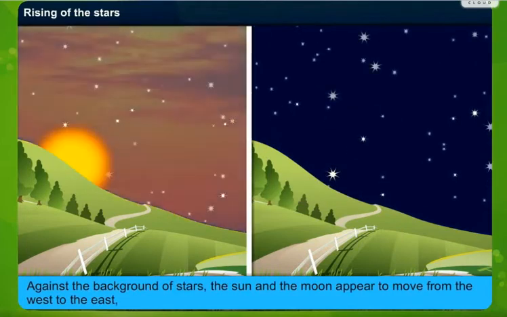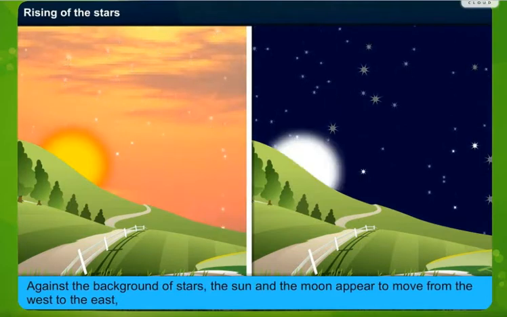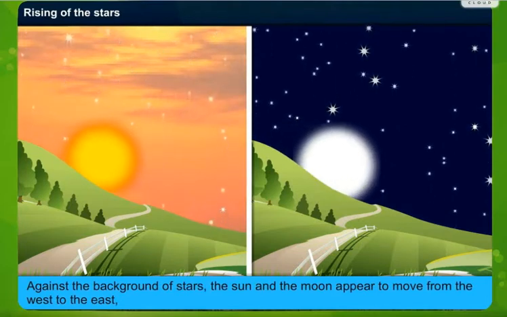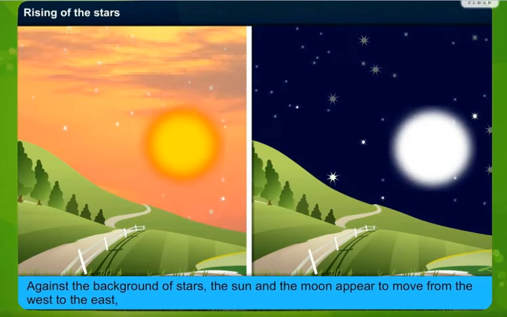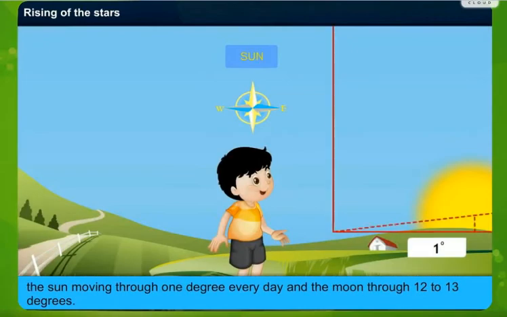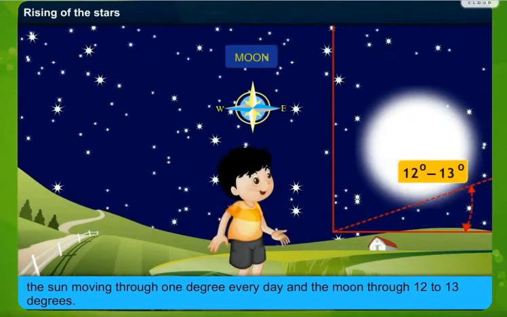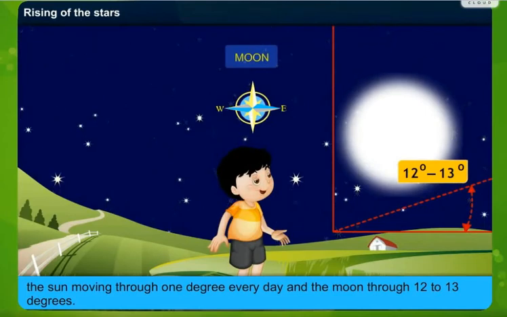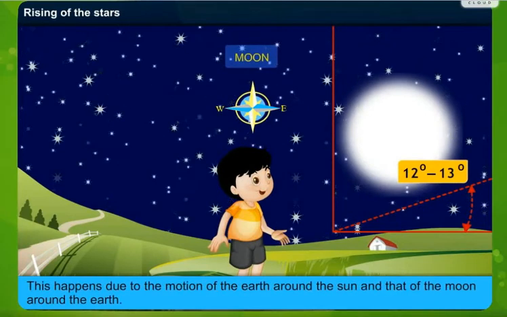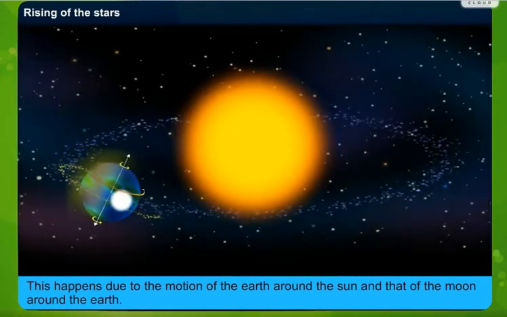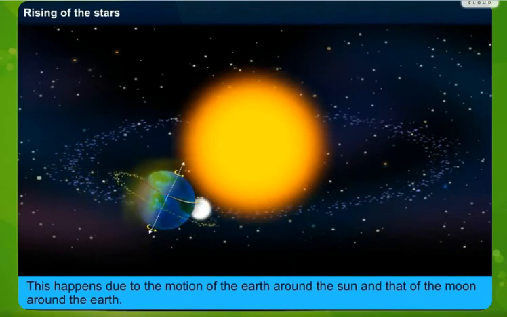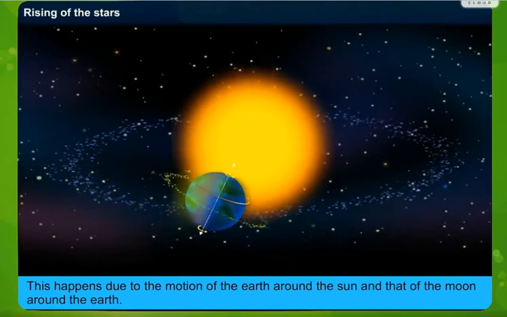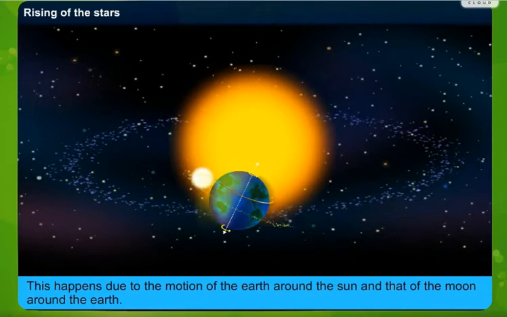Against the background of stars, the sun and the moon appear to move from west to the east. The sun moves through 1 degree every day and the moon through 12 to 13 degrees. This happens due to the motion of the earth around the sun and that of the moon around the earth. This is all because these astronomical objects keep rotating and revolving around.